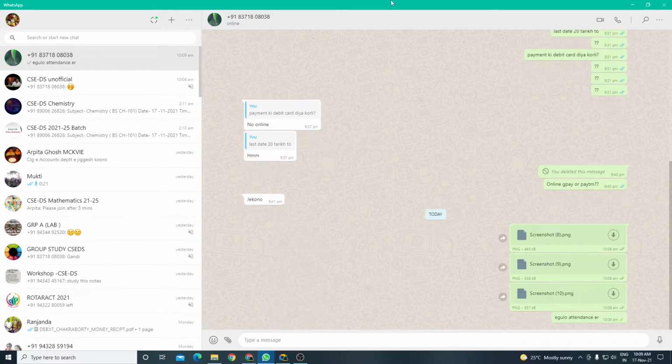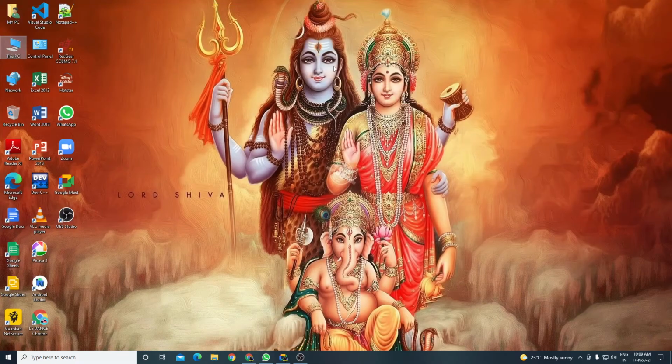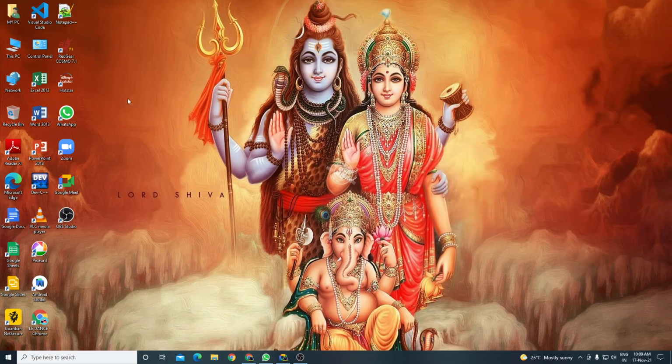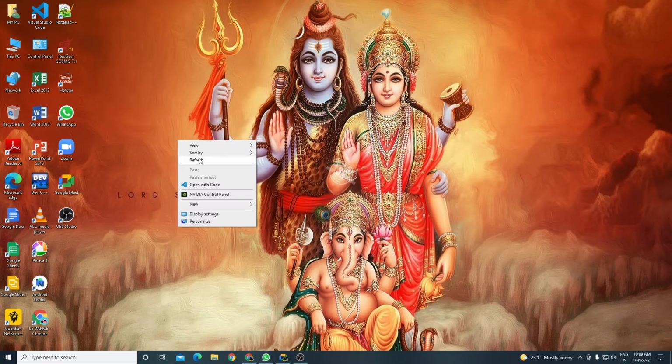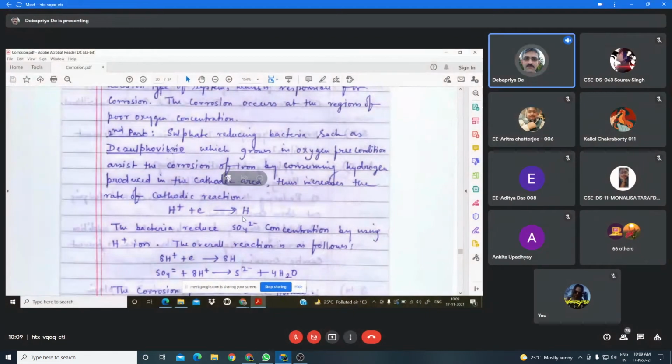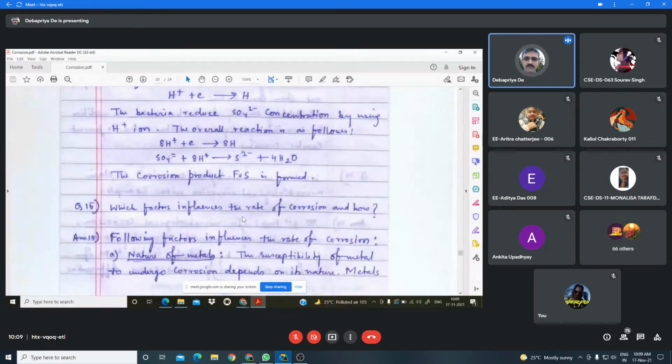Just now I told you certain bacteria consume oxygen, therefore the difference in concentration of oxygen will occur, which facilitates the corrosion. But desulfovibrio can grow in oxygen free condition, therefore there is no question of absorption of oxygen.